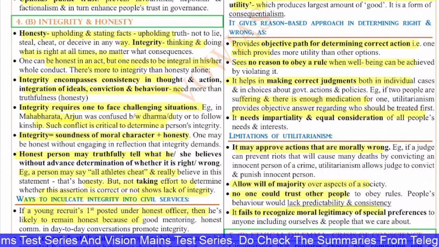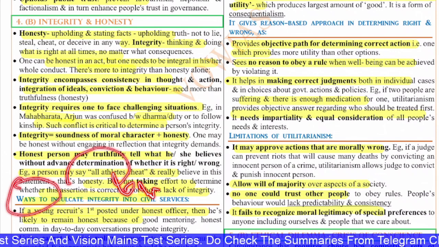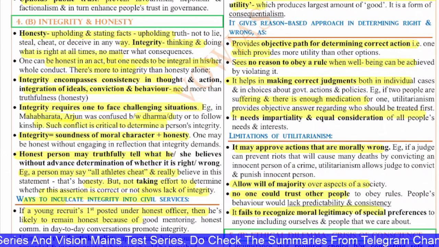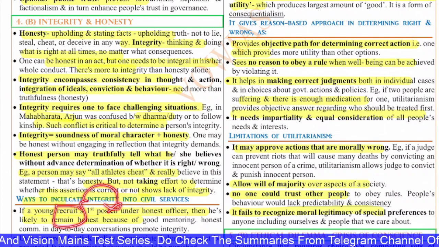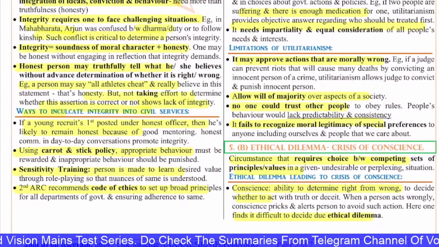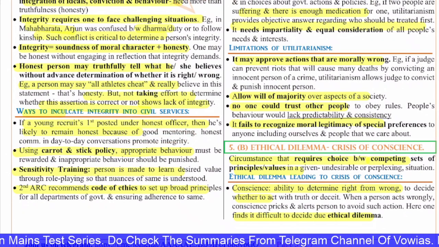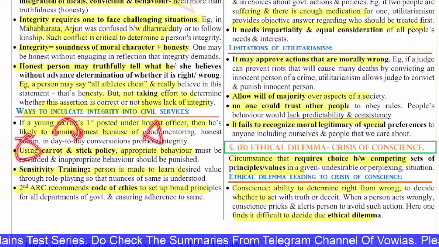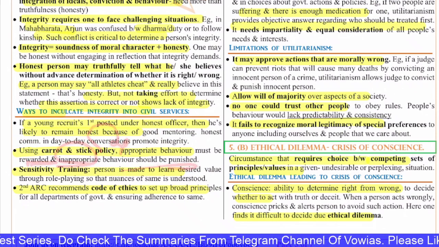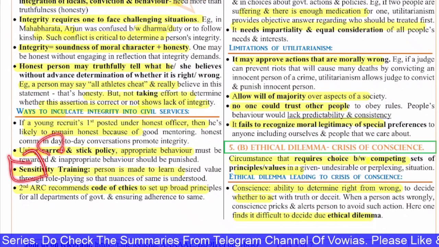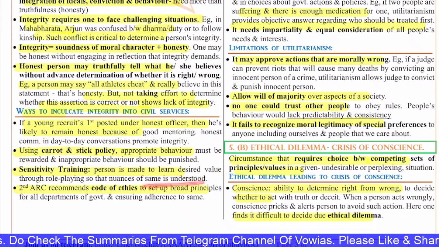Now, what are the ways to inculcate integrity in the civil services? Especially in the civil services, integrity plays a huge role. If a young recruit is posted under an honest officer, then he is likely to remain honest because of good mentoring. Honesty in day-to-day conversation promotes integrity. Next is using the carrot and stick policy: appropriate behavior must be rewarded and inappropriate behavior should be punished. This has to happen. Then sensitivity training: a person is made to learn the desired value through role playing so that the nuances are understood.